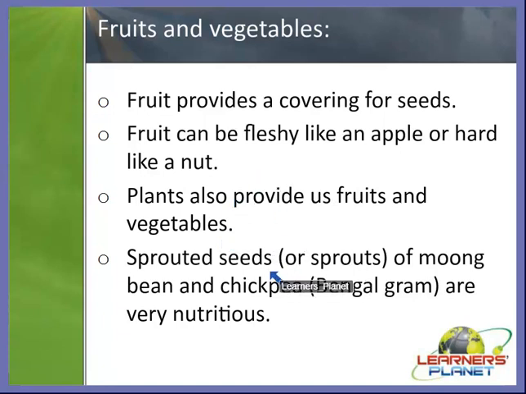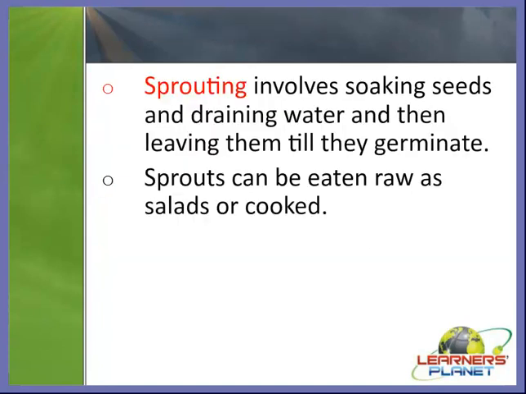And even the sprouted seeds, or the sprouts of moong bean or chickpea, that is Bengal gram, are very nutritious. As we discussed, how are sprouted seeds nutritious for us? Yes, because sprouting is a method which involves soaking the seeds, draining the water away, and then leaving them till they germinate.